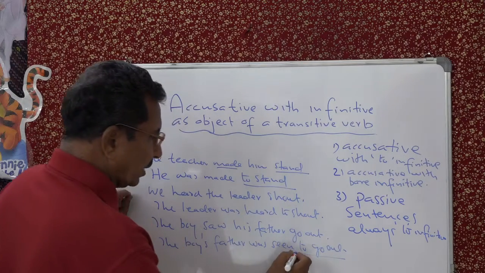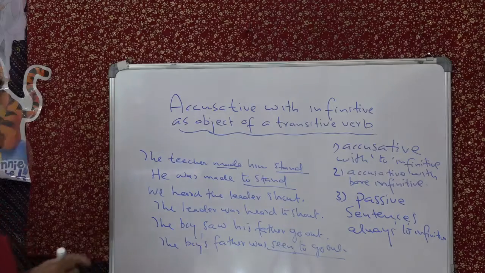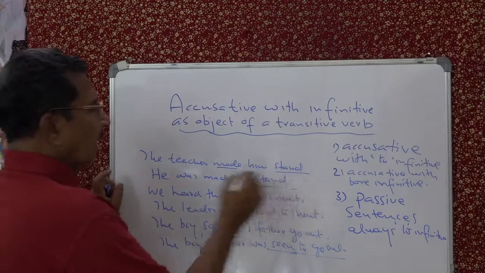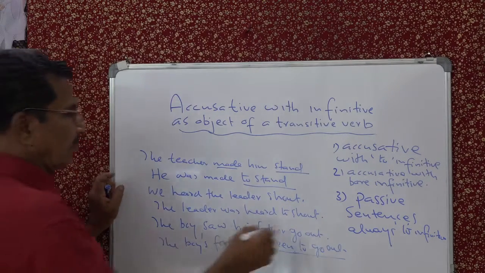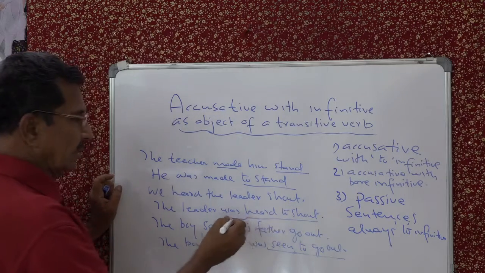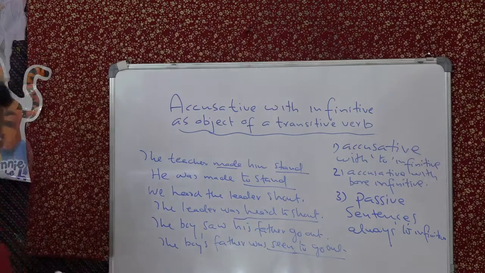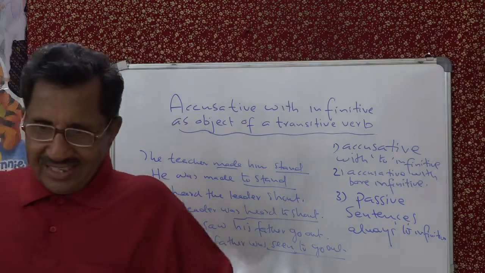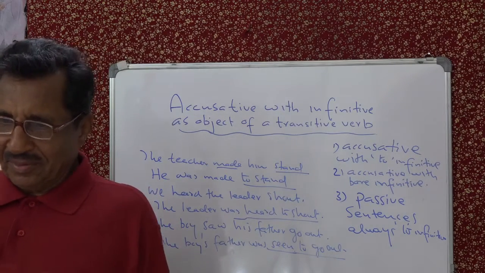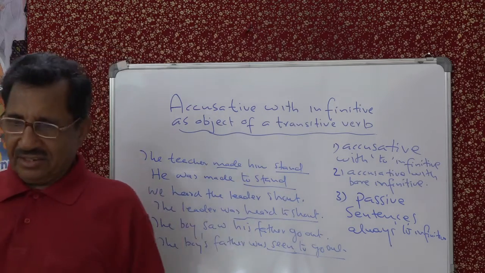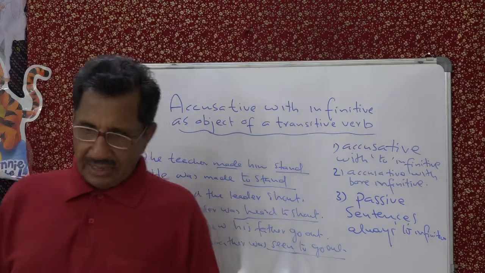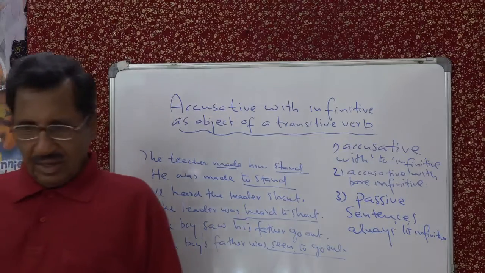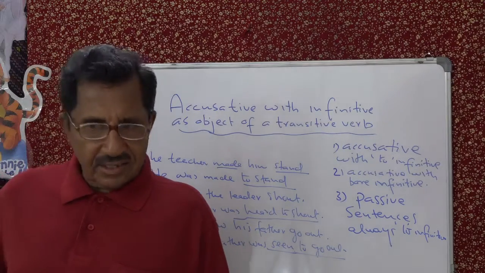I think that point is clear now. See, in the active it is bare infinitive. But when it comes to the passive, it is to infinitive. Understand? So these are the three points to remember, the three variations that you find in the accusative with infinitive structure. I think that is clear to you.